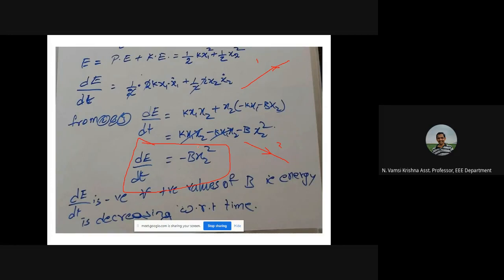Okay, so this is the concept, or the essence, of Lyapunov stability. Any doubts regarding this? On what basis is the stability explained? We need to find the total energy of the system mathematically and observe how the energy is changing with respect to time. If the energy is decreasing with respect to time, it is stable. If the energy is increasing with respect to time, it is unstable.